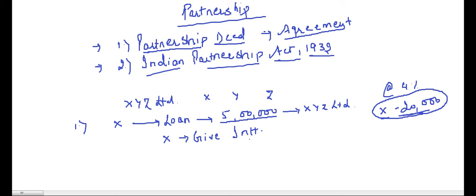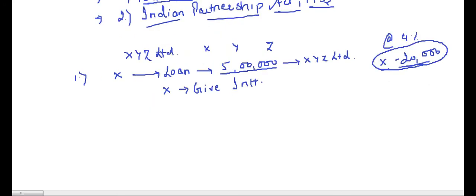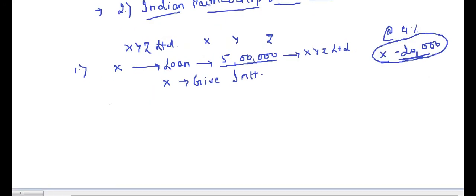Now what X will say? X will say that I am losing 20,000, please give me some interest. Okay, so what will XYZ do? They have written in the partnership deed that if any partner advances loan to the firm, then he or she will be paid interest at the rate of, say, 5%.